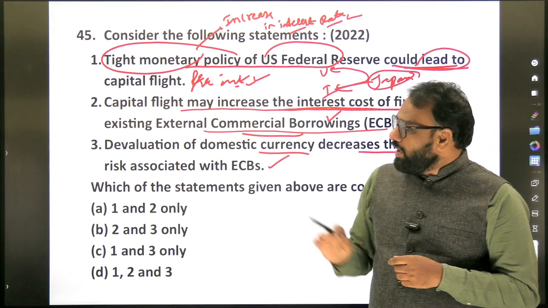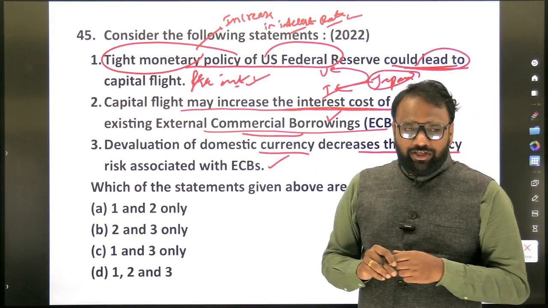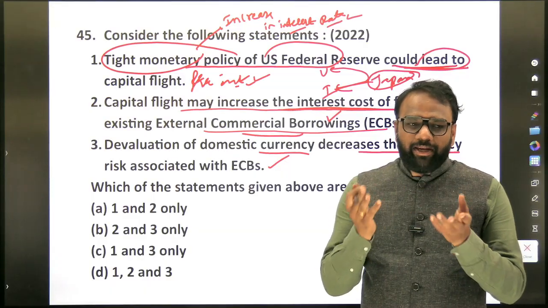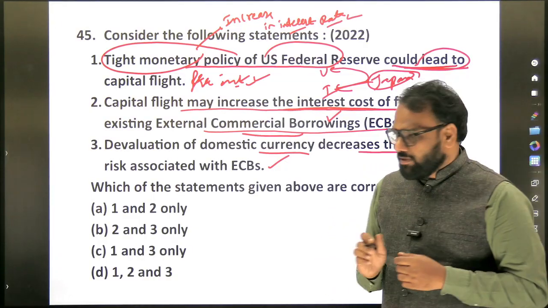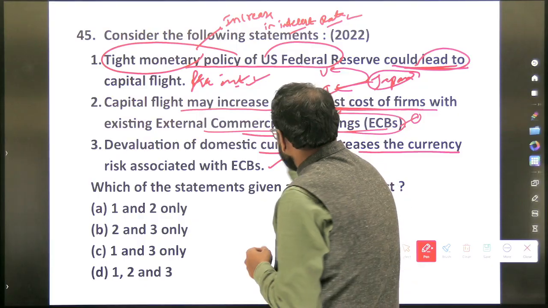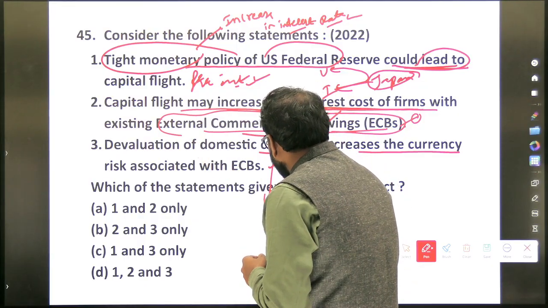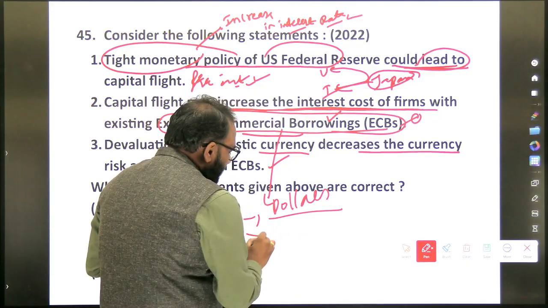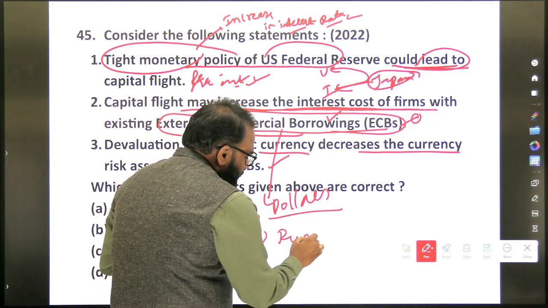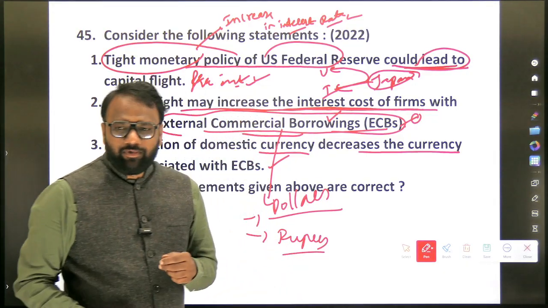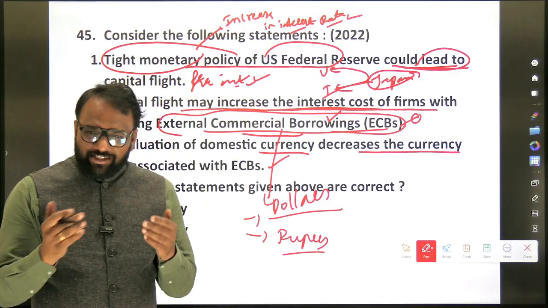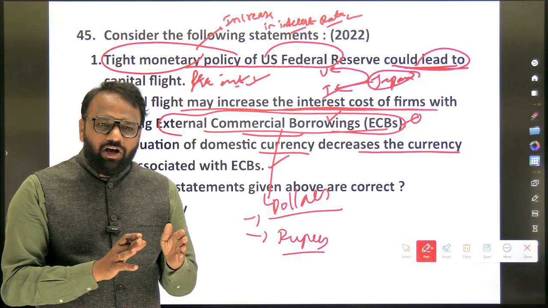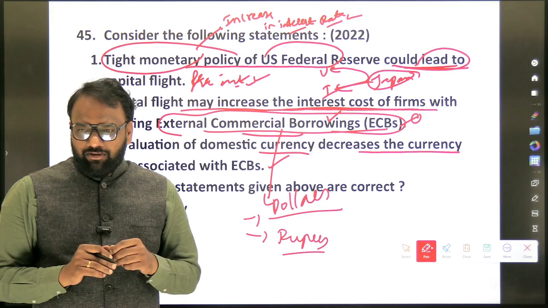So when it comes to external commercial borrowings, what are the things that you have to prepare here? External commercial borrowings can be denominated in dollars, and they can also be denominated in Indian rupees. Now you'll search whether external commercial borrowings exist in the form of dollars or also in Indian rupees.